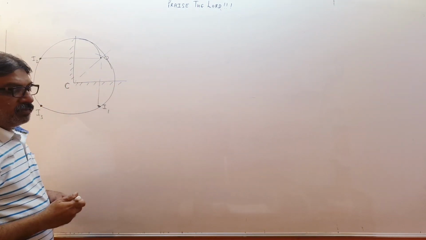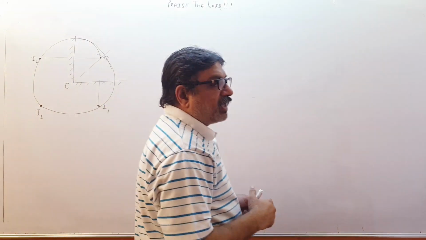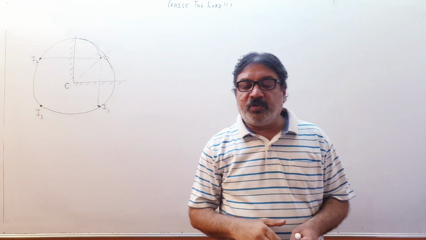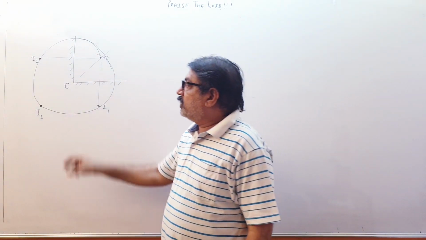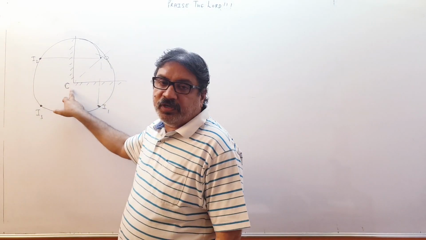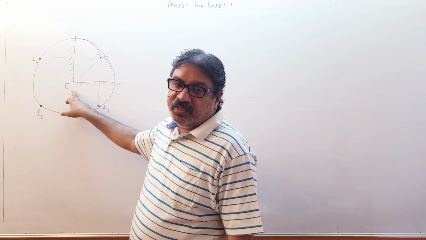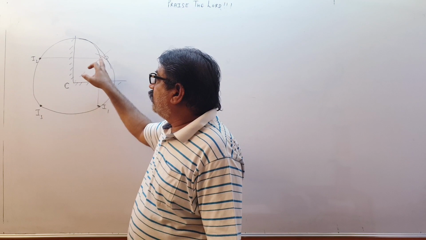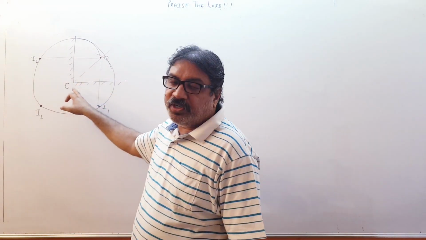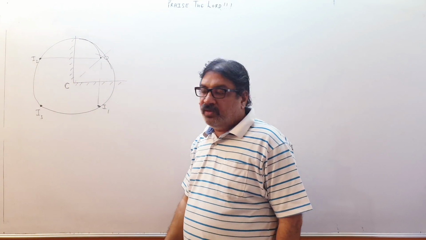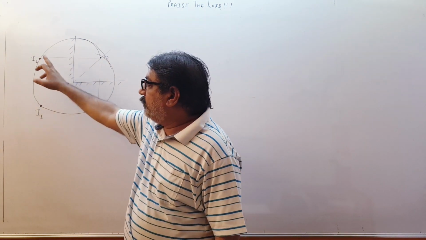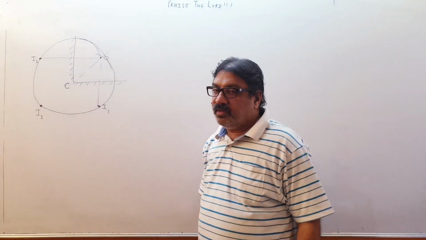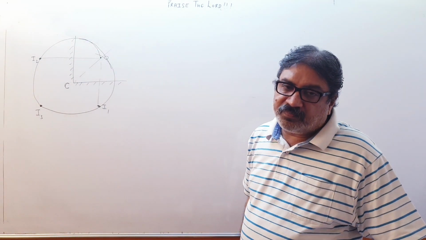Please understand. Where will the images lie due to formation of two mirrors inclined at a certain angle? They will be formed on a circle whose center is the point of intersection of mirrors, and the radius is the distance of the object from the point of intersection of mirrors. So take this as center and take radius and draw a circle. So all the images I2, I3, I1 will lie on this circle.